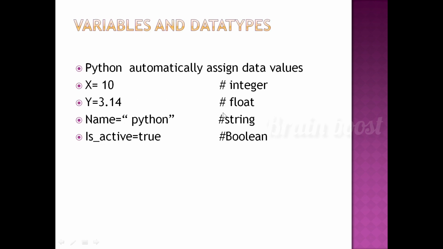Next one is Python variables and data types. Python automatically assigns data types to values. Example, x equal to 10, y equal to 3.1. This is the float type. This is the integer type. Name is the string type. IsActive is the boolean. So Python automatically assigns the types to the values.